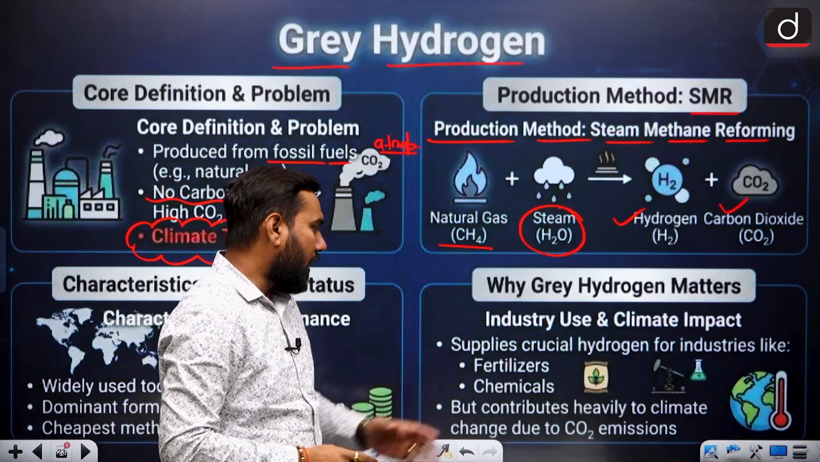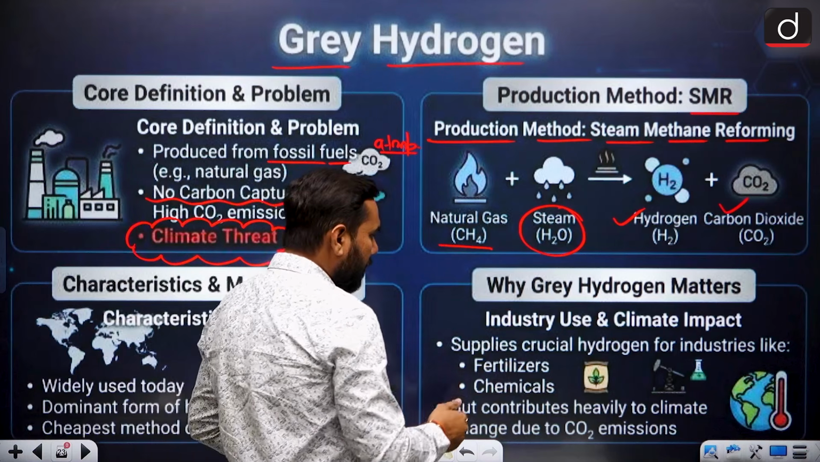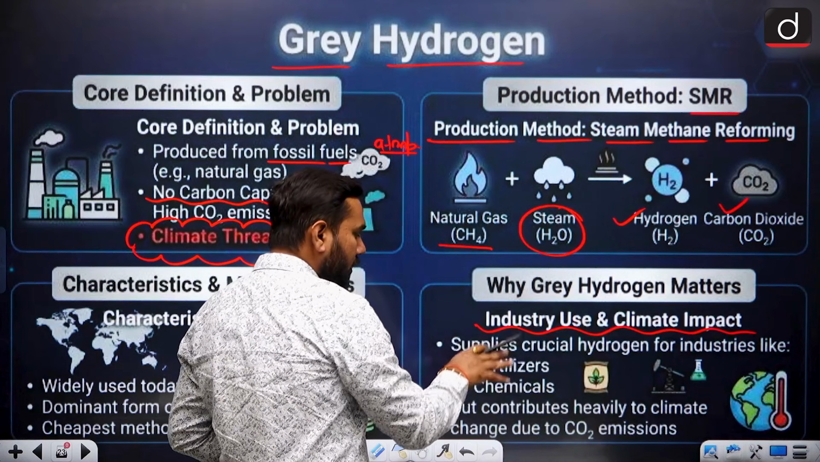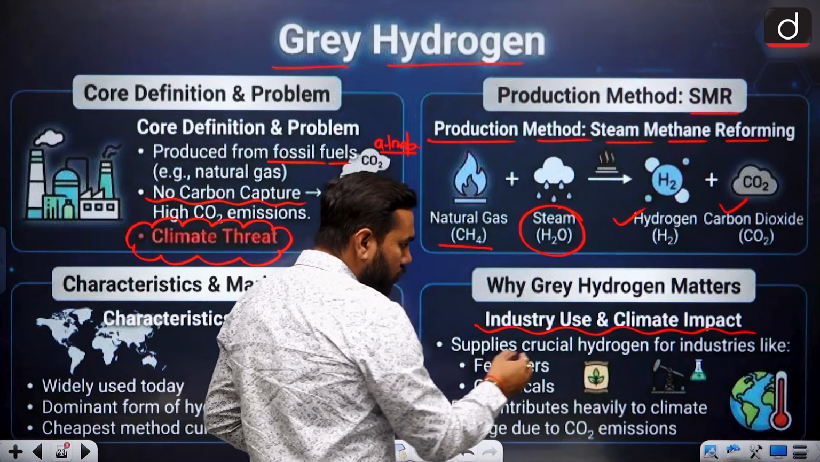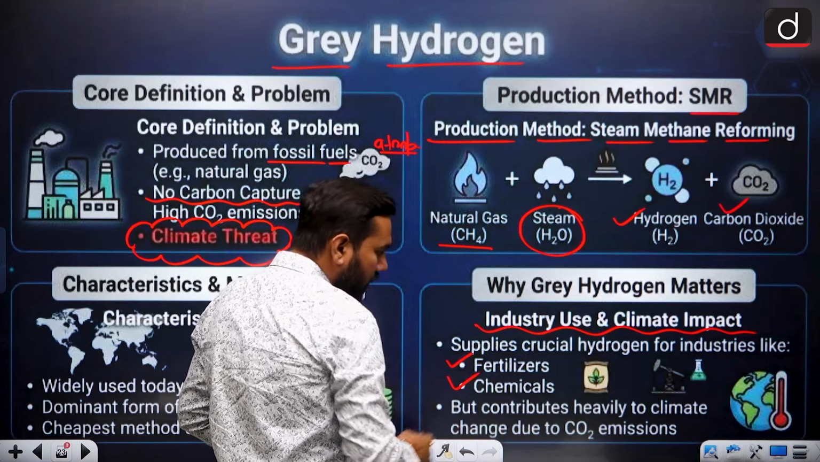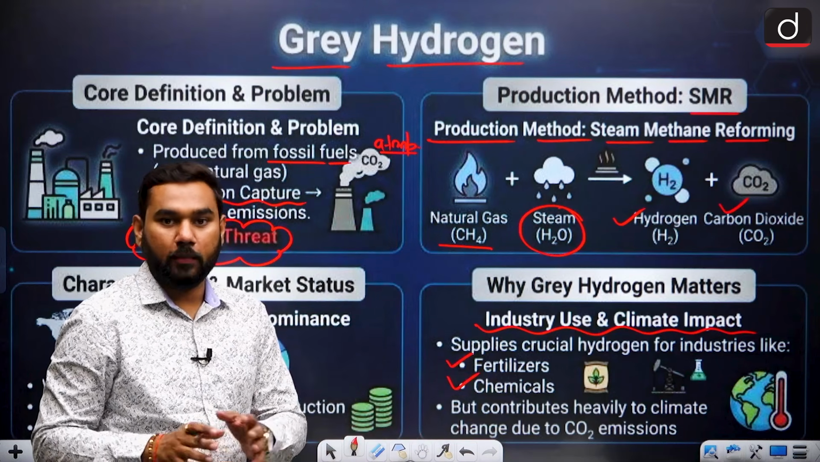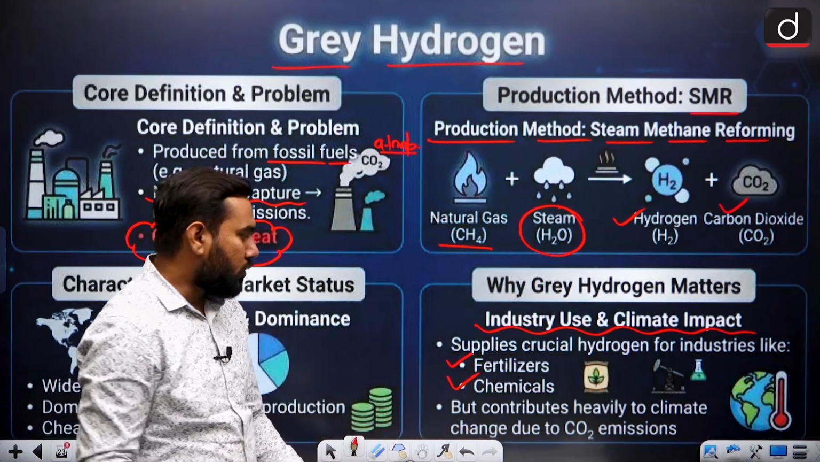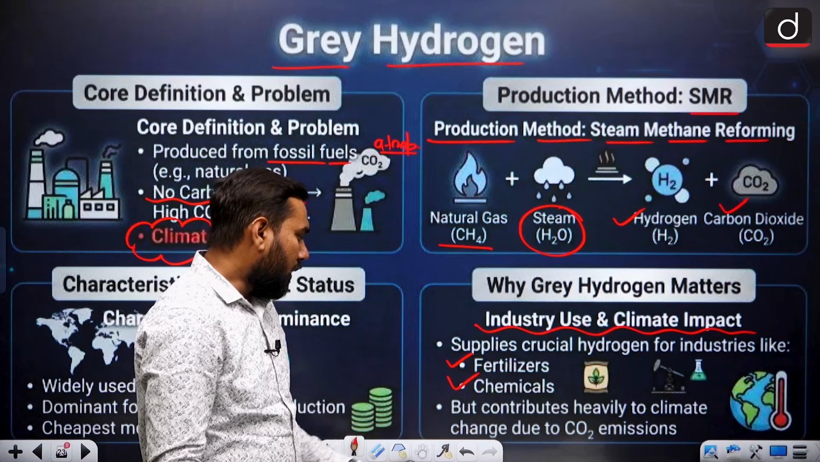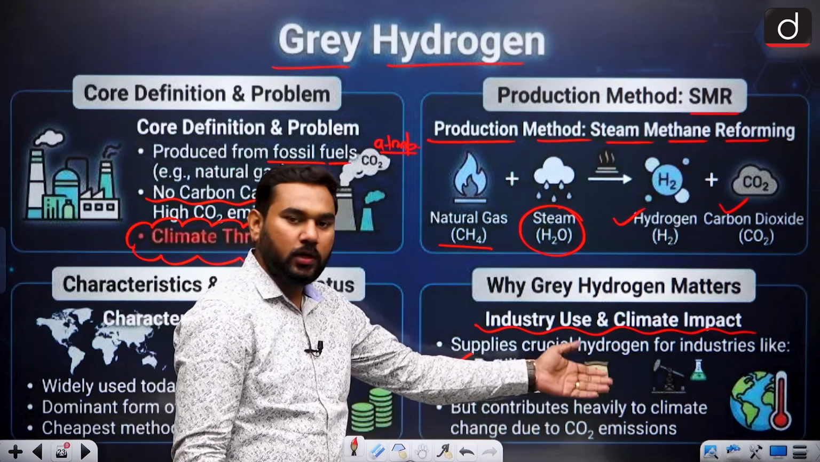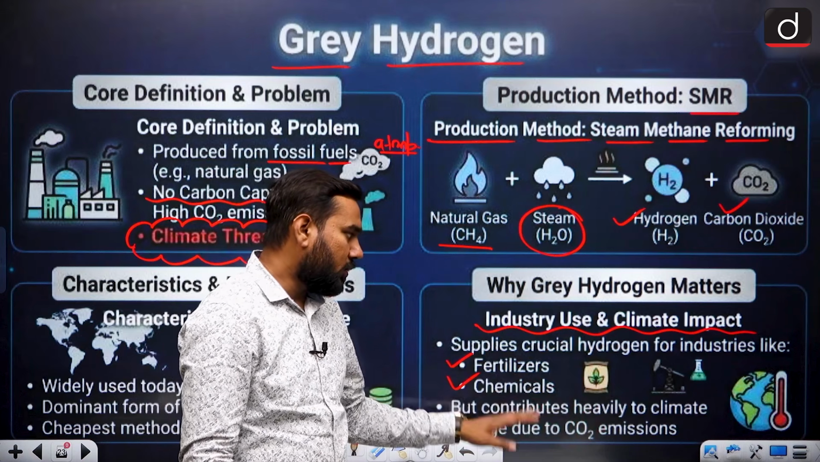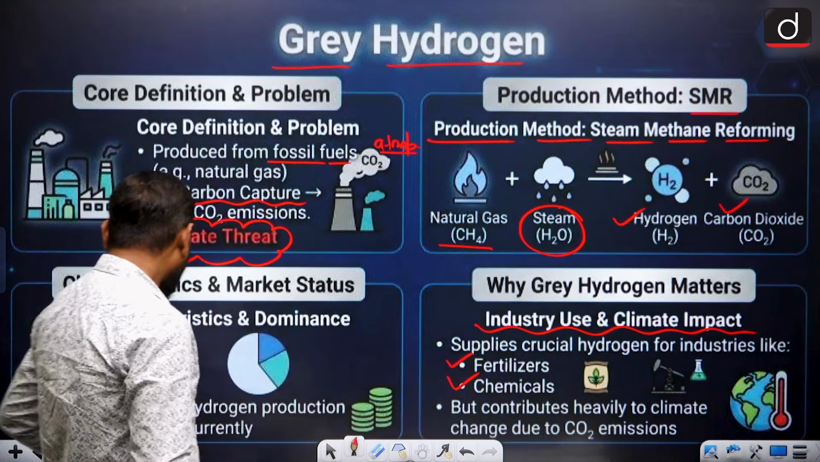Why does grey hydrogen matter? Because of industry and climate impact. It has a bad climate impact, but industries are using it. It supplies crucial hydrogen for industries like fertilizer and chemicals, and these are known as hard to abate. Why do we call it hard to abate? Because we cannot easily change the entire grey hydrogen use in this sector, but they contribute heavily to the climate problem, and this can be very problematic. So we want to change this as early as possible.